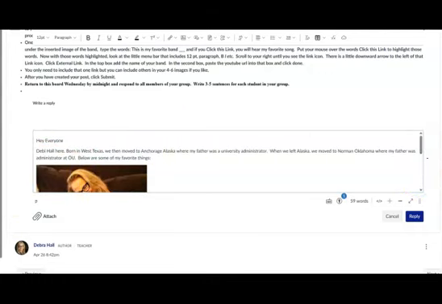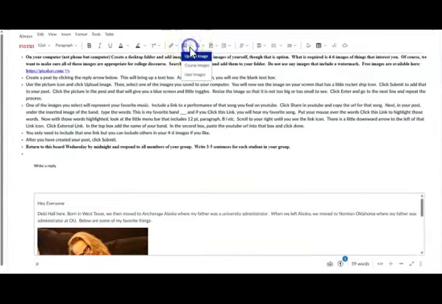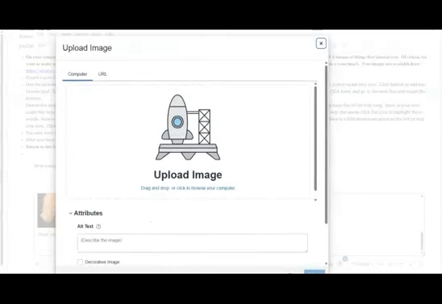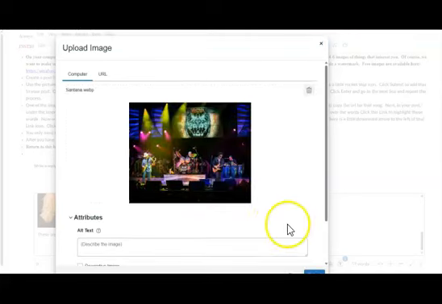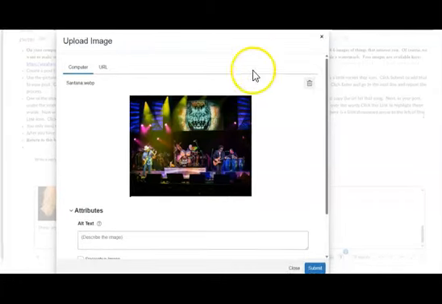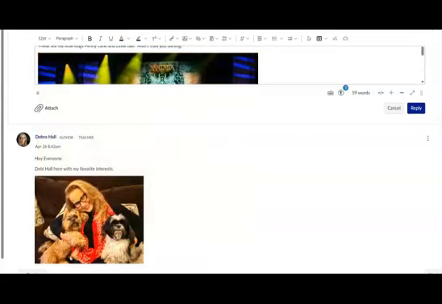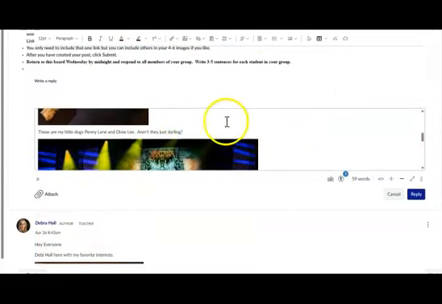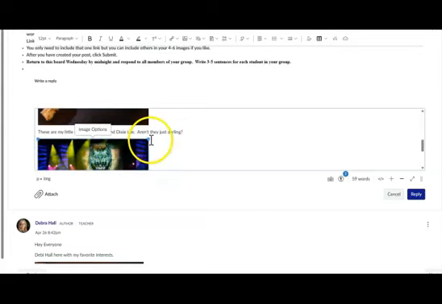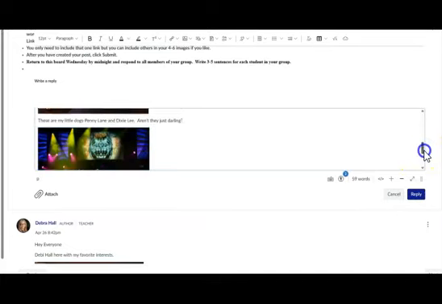and once again I click Images, and I'm going to upload the image. Same process as before. This time, I selected my favorite band of all time, and I click Submit. And you can see that this is on a next line. It's not messed up over here. Again, I click in the picture. I'm going to drag it so that it's the same exact size as the picture above. I click outside the box, and now I'm going to add text.